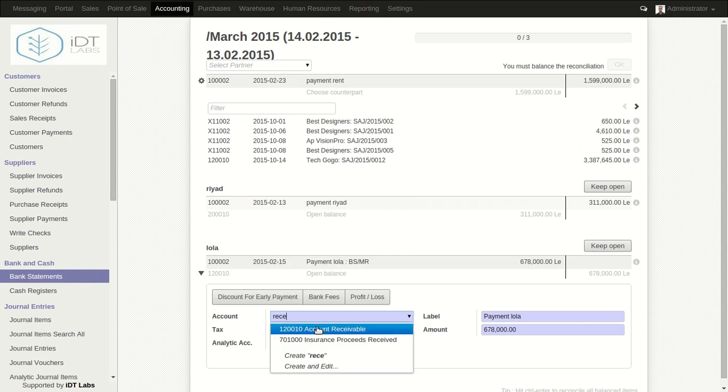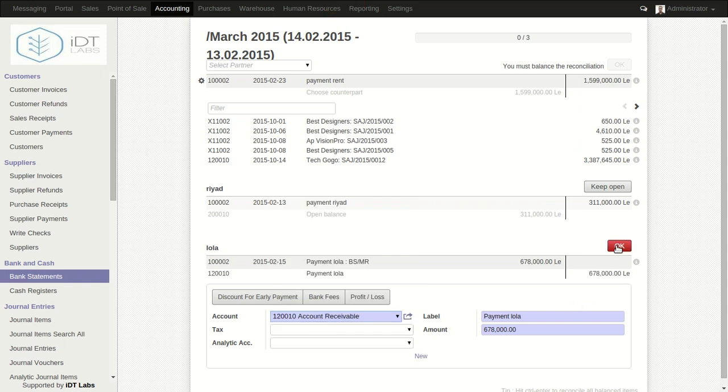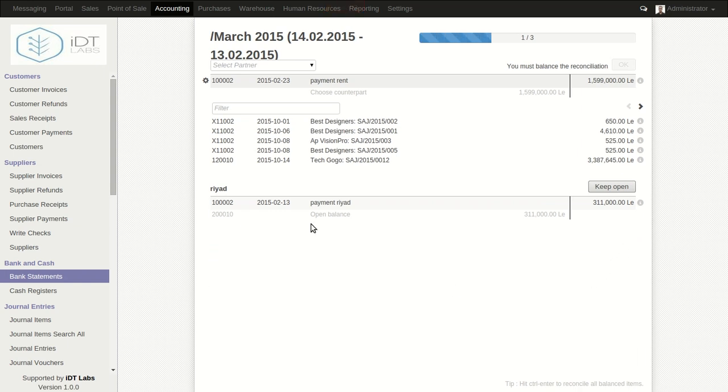If we want to specify a tax we can, but in this case we're also going to make a label, like say March payment, something like this. Okay, and then we click OK.